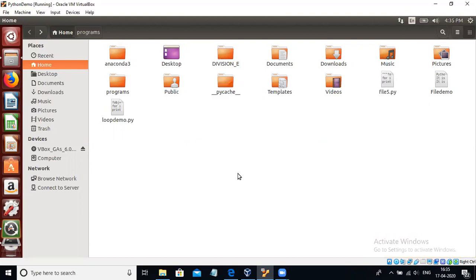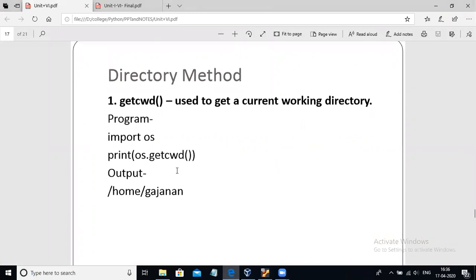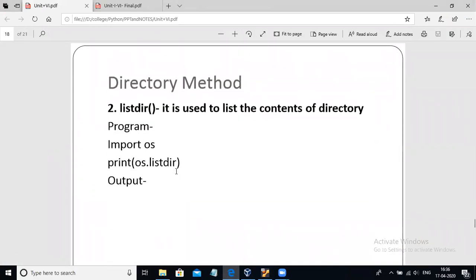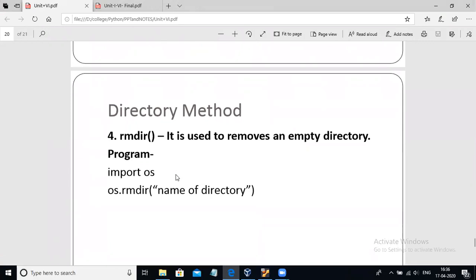Now we will perform different operations on the directories. As per the syllabus, to perform operations on directories there are different methods. These methods are getcwd, listdir, mkdir and rmdir.